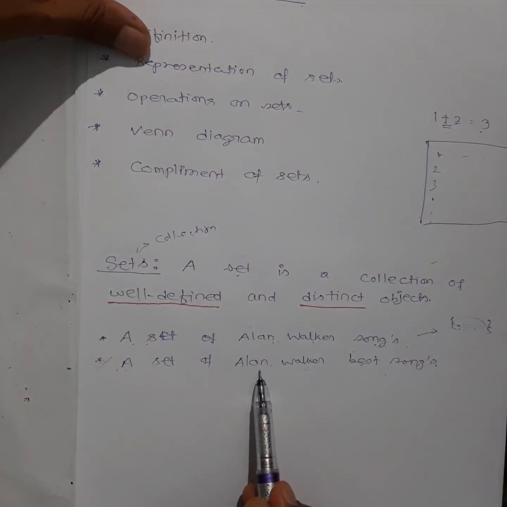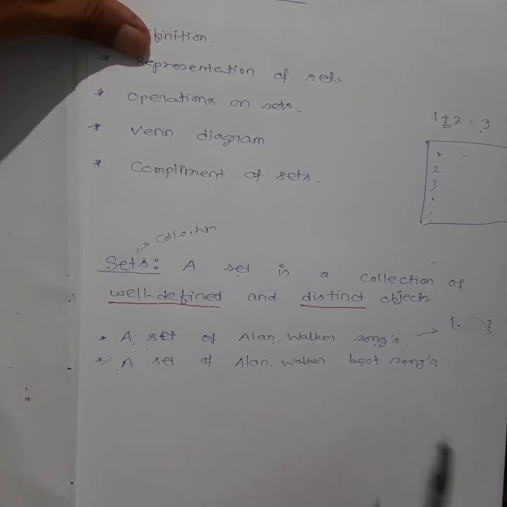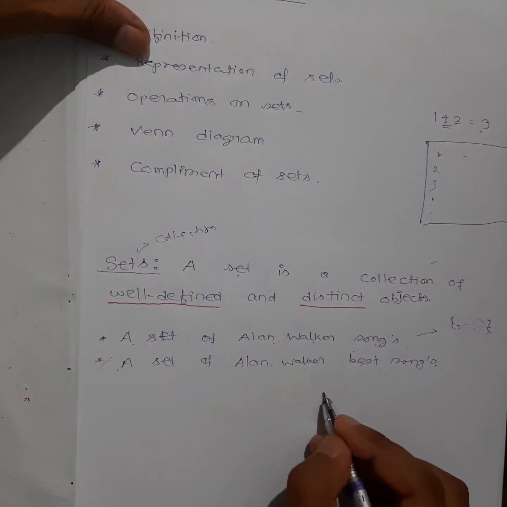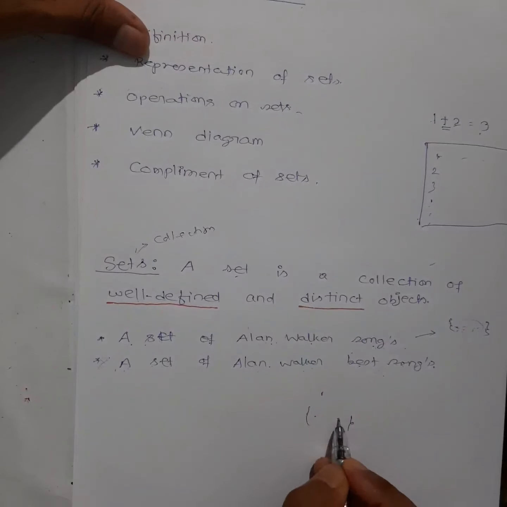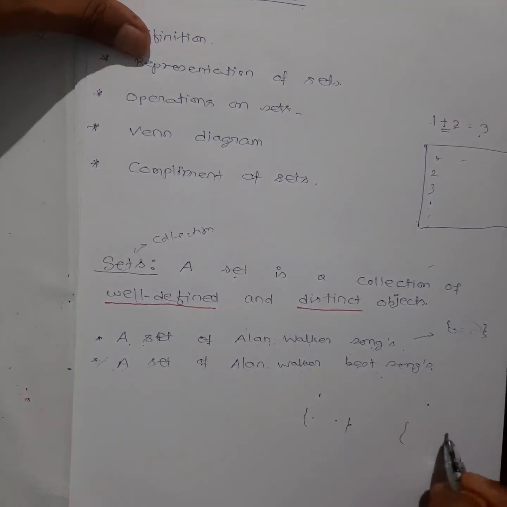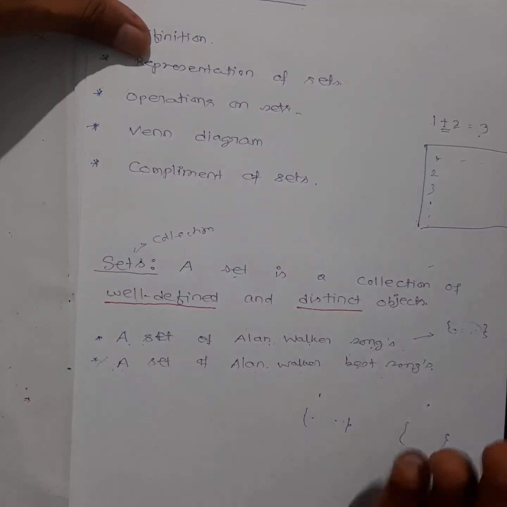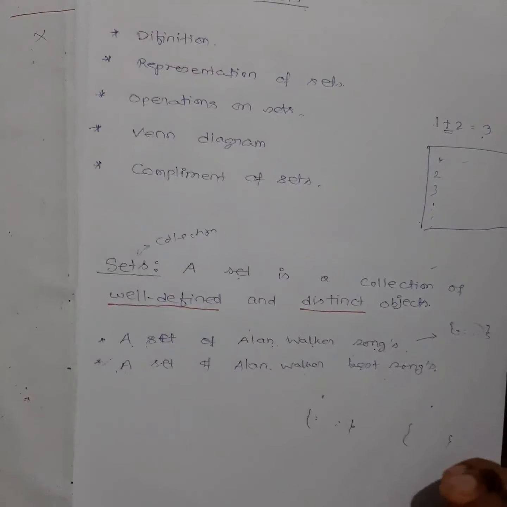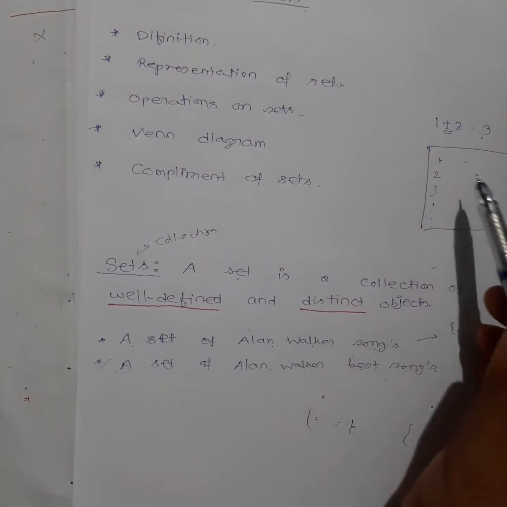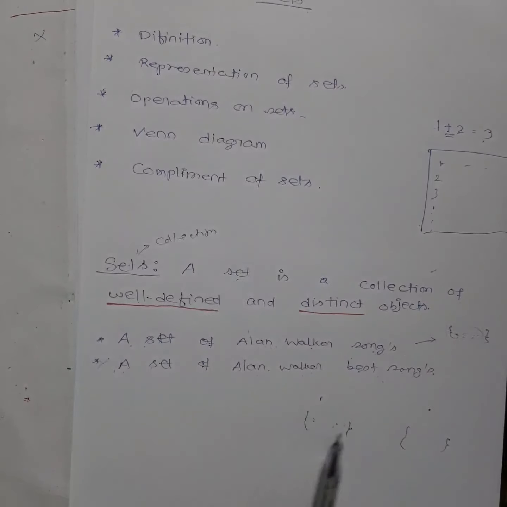But when I say Alan Walker's best songs, the first student, whatever is the best song for him, for another student it will be different. For you also it will be confusing whether only this one is the best song or some more. Out of all these songs, other songs also might be the best song for you.